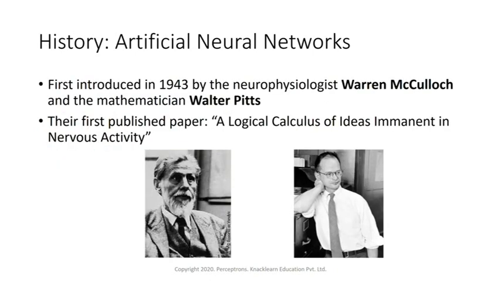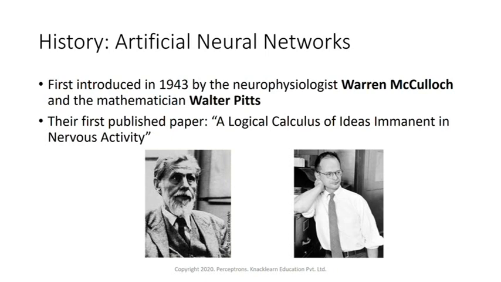Now let's look into a more detailed history of artificial neural networks. The artificial neural network was first introduced in 1943 by neurophysiologist Warren McCulloch and mathematician Walter Pitts. They wrote a paper, A Logical Calculus of the Ideas Immanent in Nervous Activity, which you can also look up on the internet.